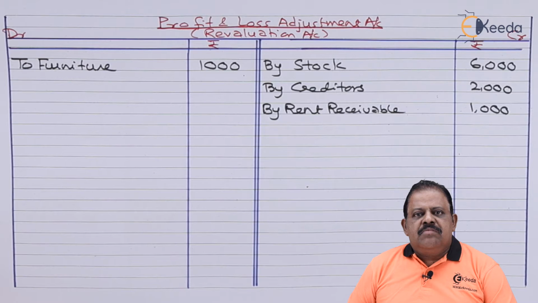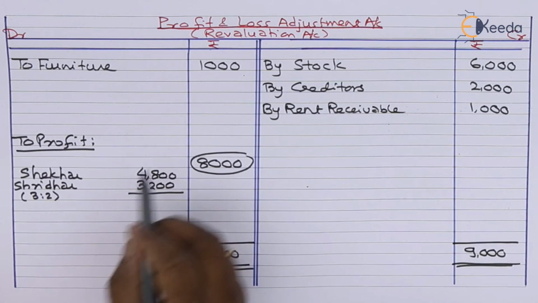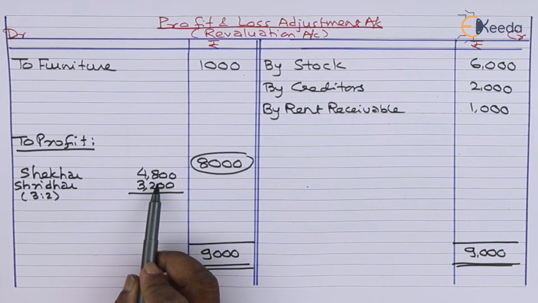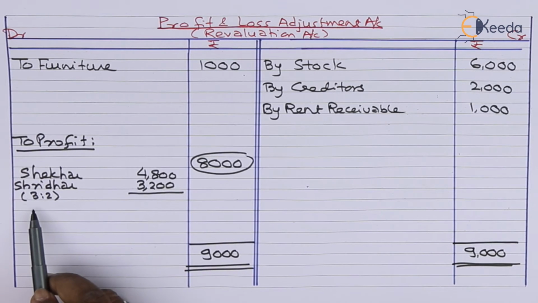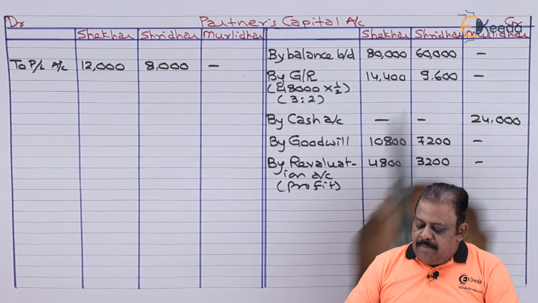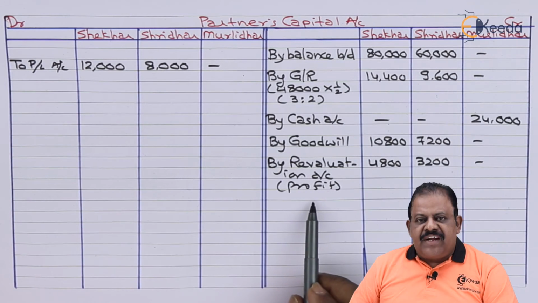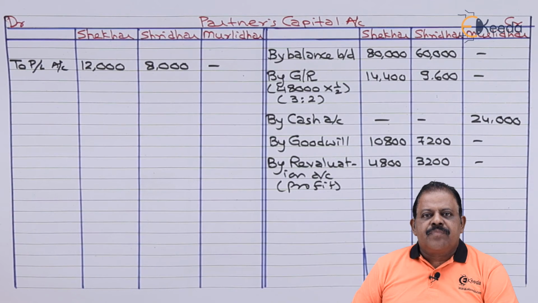Let us close the revaluation account to find profit or loss. Revaluation account debit to profit, Shekhar's capital 4,800, Sridhar's capital 3,200, that is divided in the ratio of 3:2. Revaluation profit should be divided only among old partners. Partners capital account credit. By revaluation account, profit transferred 4,800, 3,200.